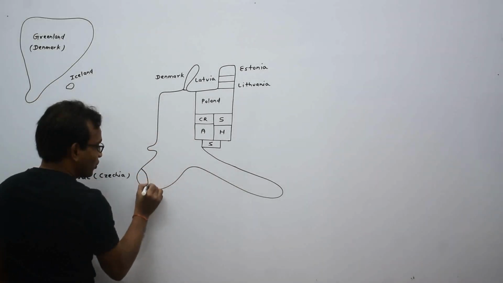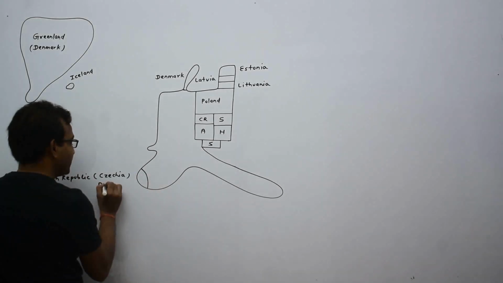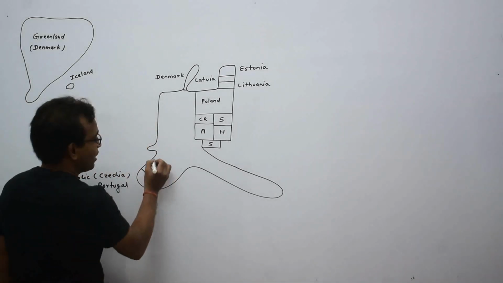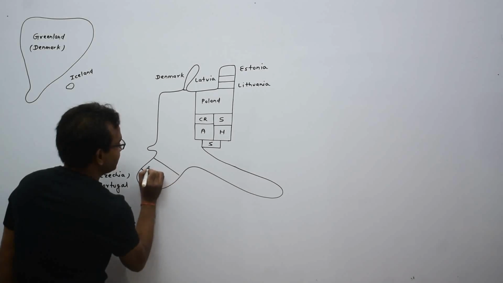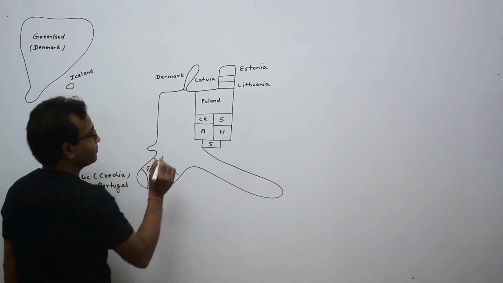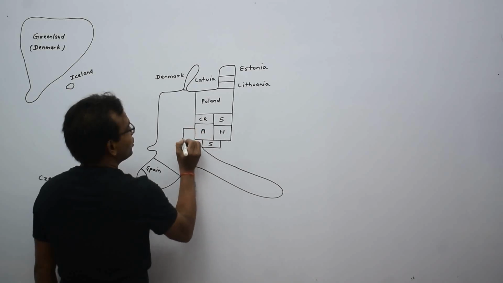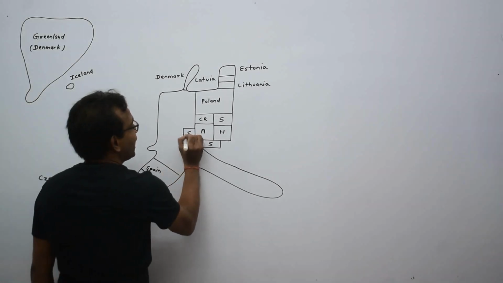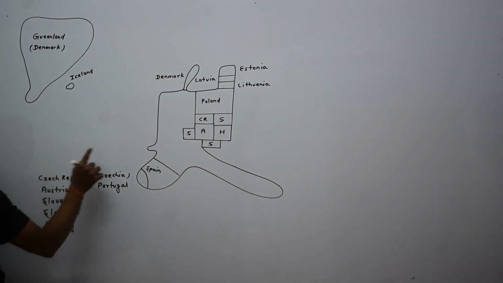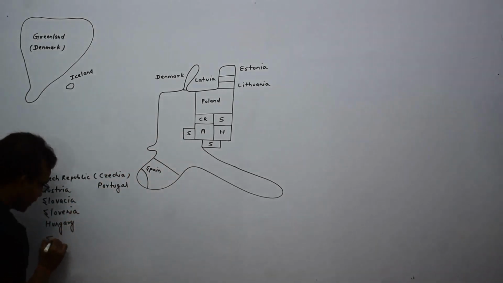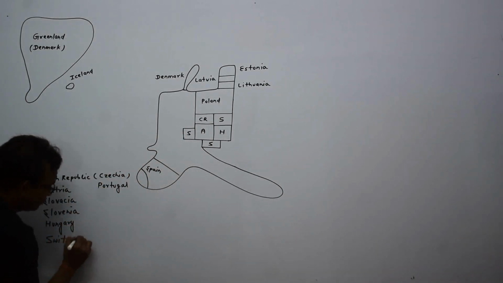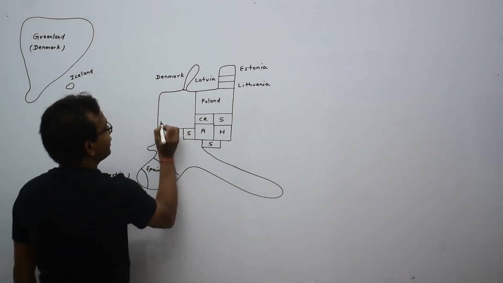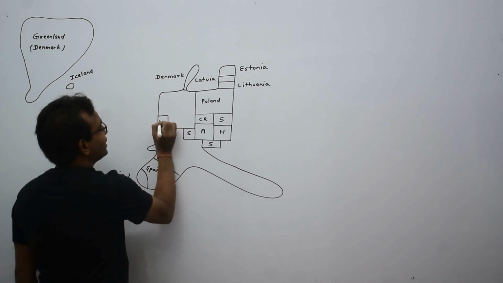Here is a country, Portugal. Here is a country. This is Spain. Here is a country touching Austria. This is S for Switzerland. I am drawing a line here. There are 2 continuous countries.